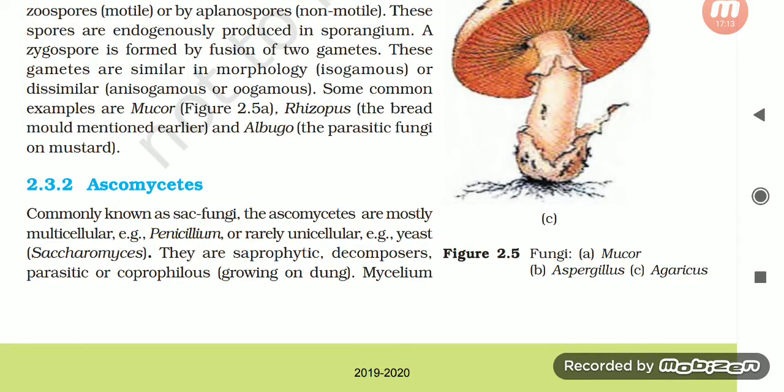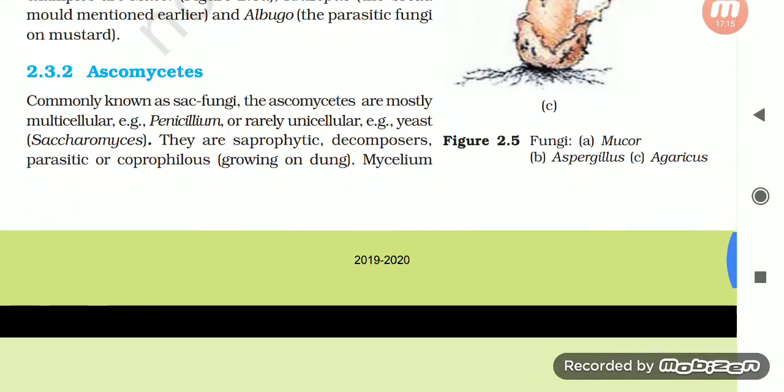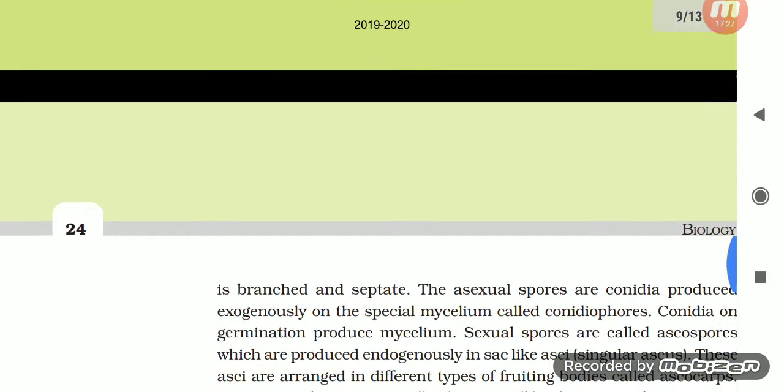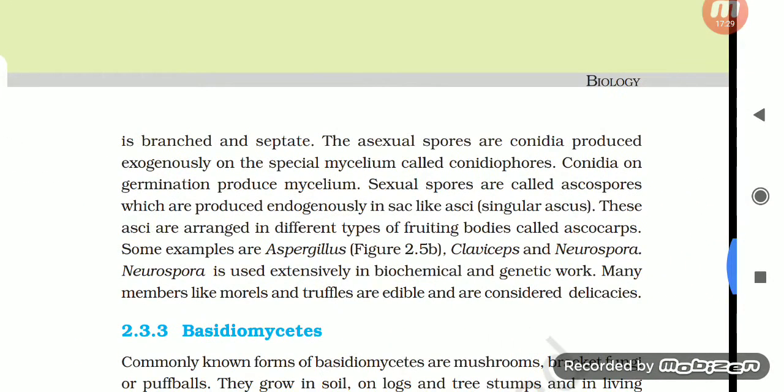Okay, in 2.3.2, Ascomycetes, commonly known as sac fungi. The Ascomycetes are mostly multicellular, for example Penicillium, or rarely unicellular, for example yeast, Saccharomyces. They are saprophytic, decomposers, parasitic, or coprophilous, growing on dung. Mycelium is branched and septate. The asexual spores are conidia produced exogenously on special mycelium called conidiophores. Conidia on germination produce mycelium.